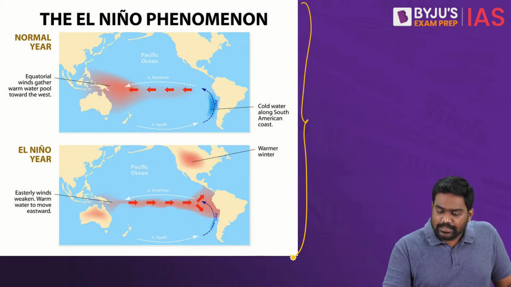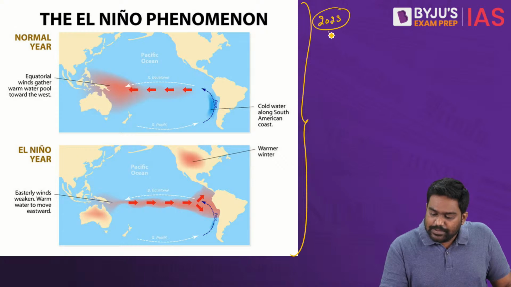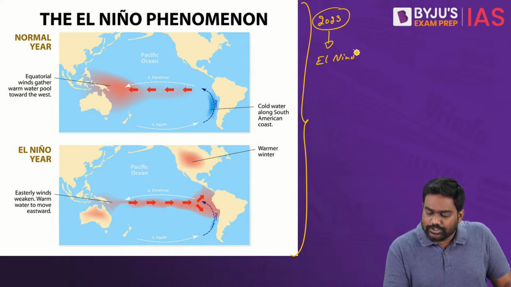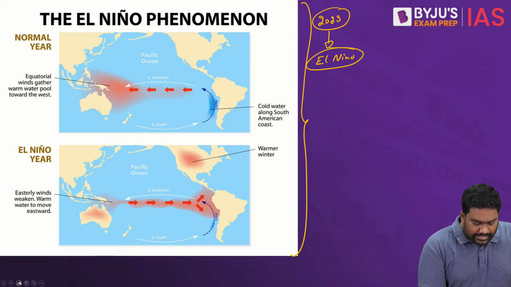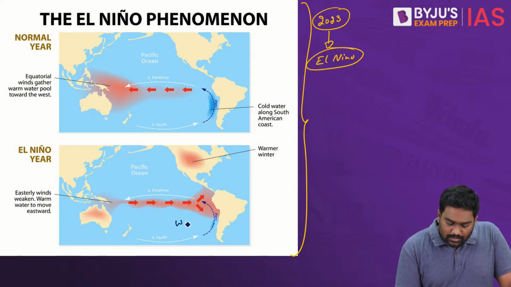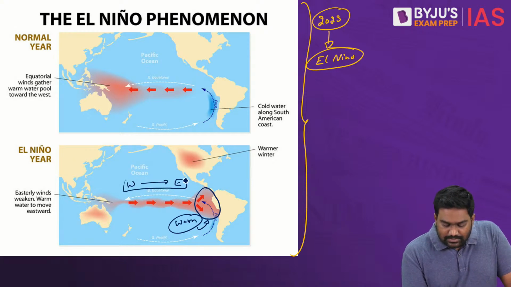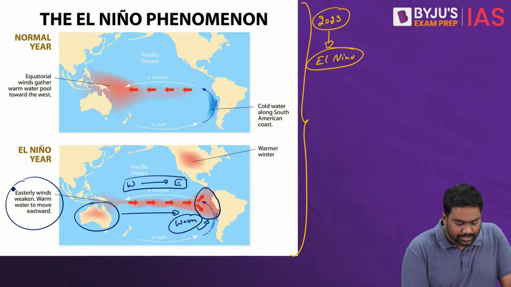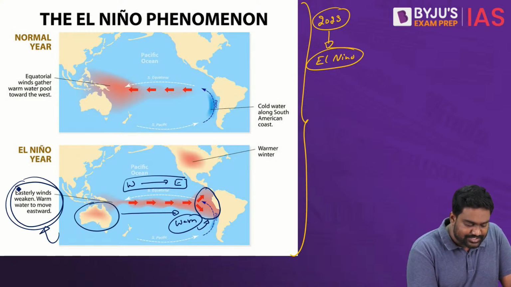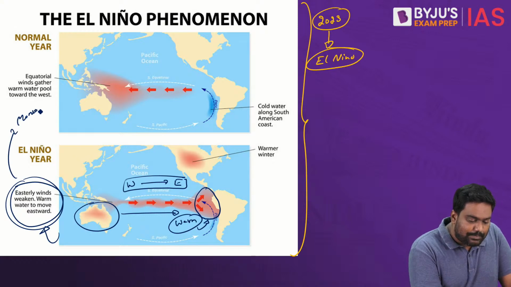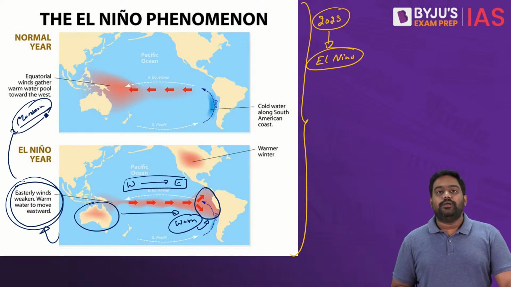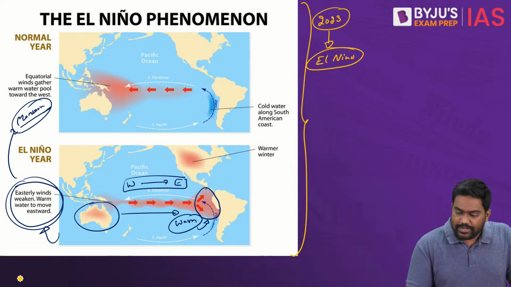It's been predicted that this year, 2023, will be an El Nino year, which is the opposite of La Nina. In an El Nino year, you witness warmer temperatures, warmer waters near the Peruvian coast. As a result, the water here starts moving from west to east. The current from Australia to Peru moves in this west to east direction, thus weakening the easterly winds, and it has a direct impact on the monsoon trade winds. So El Nino is bad news for India.